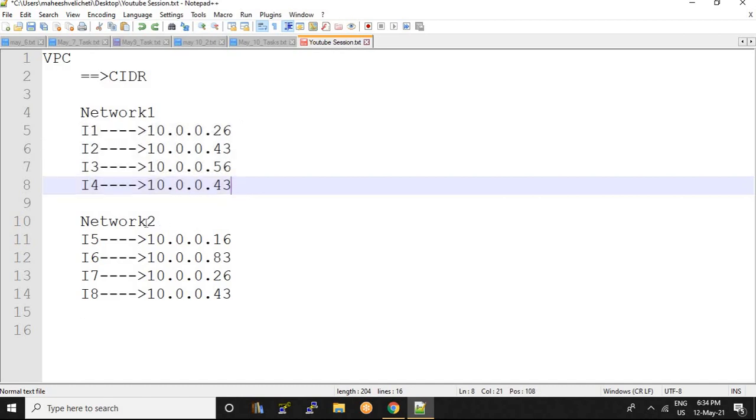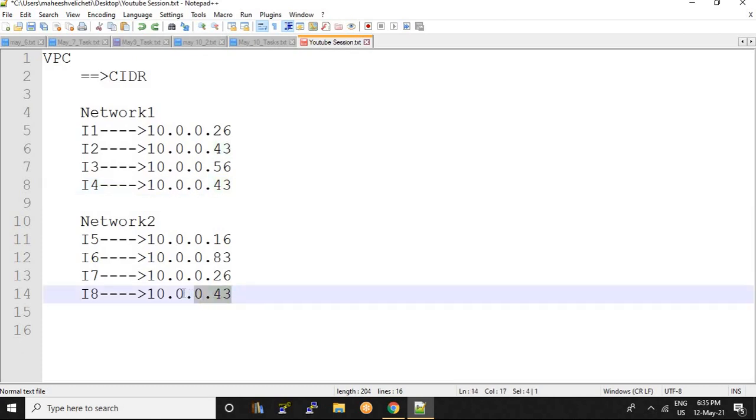If I move to network 2, I have assigned some IP addresses for the instances. Now 10.0.0.43 is repeatable for the I8 machine, but it is not repeatable within the same network. Within a network the IPs are not repeatable.